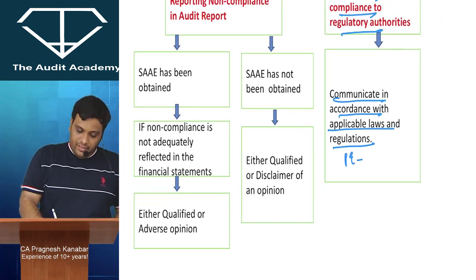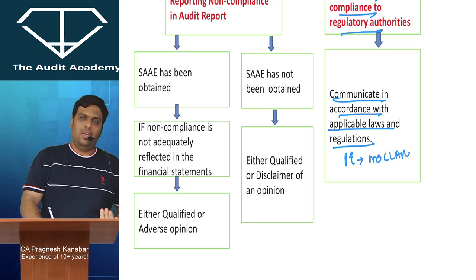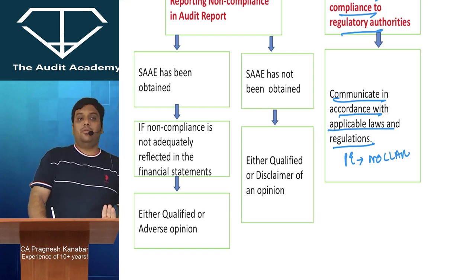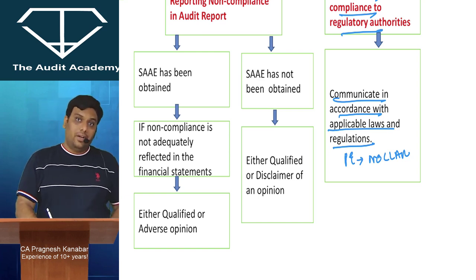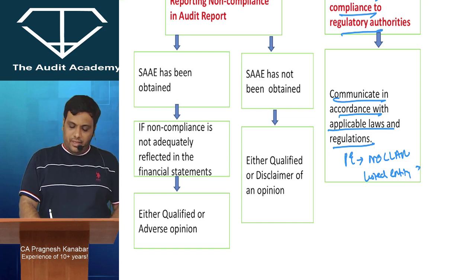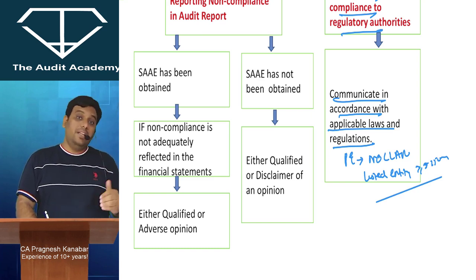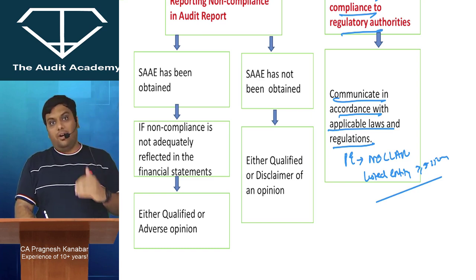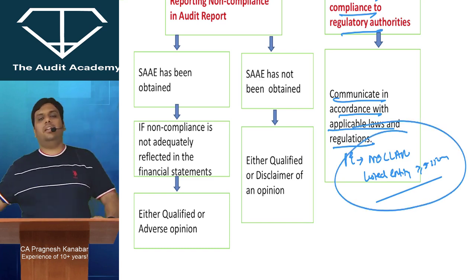When you read professional ethics chapter, there is a concept of NOCLAR. Now this was introduced from May 23 attempt onwards, so already there are old videos of mine on NOCLAR which still remain relevant. In NOCLAR, they have clearly given that if you are conducting audit of a listed entity whose net worth is greater than or equal to rupees 250 crores, and if you think that there is an imminent obvious danger, so even though the requirement may not be given in the laws and regulations, still we need to report. I'm not writing everything over here because it is there in my NOCLAR notes.